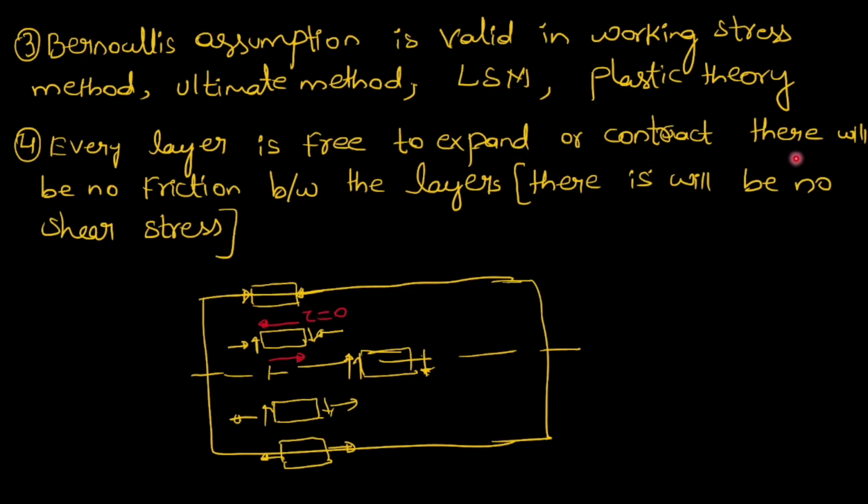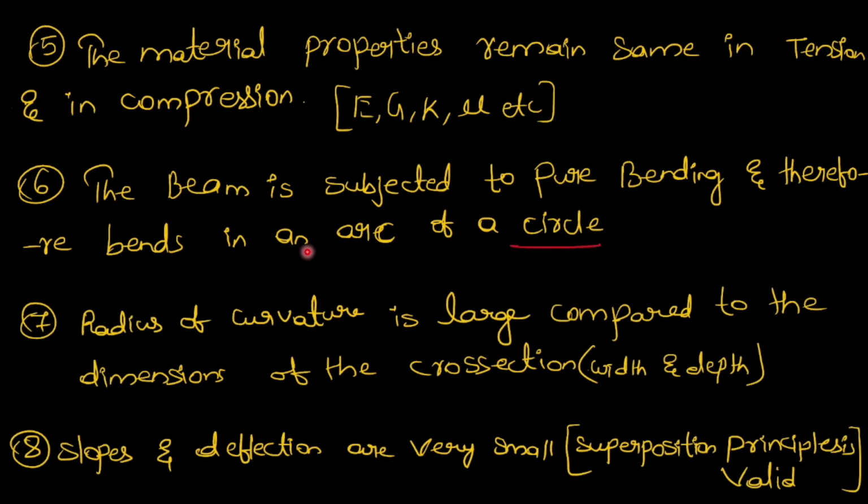Free to expand or contract. There will be no friction between the layers. No friction between the layers means their shear stress will be 0. Only vertical stresses are assumed in the Euler-Bernoulli assumption. So please remember this. Practically, horizontal stresses will be present, but the assumption says there will be no horizontal shear stress. Next assumption is the material properties remain the same in tension and in compression.